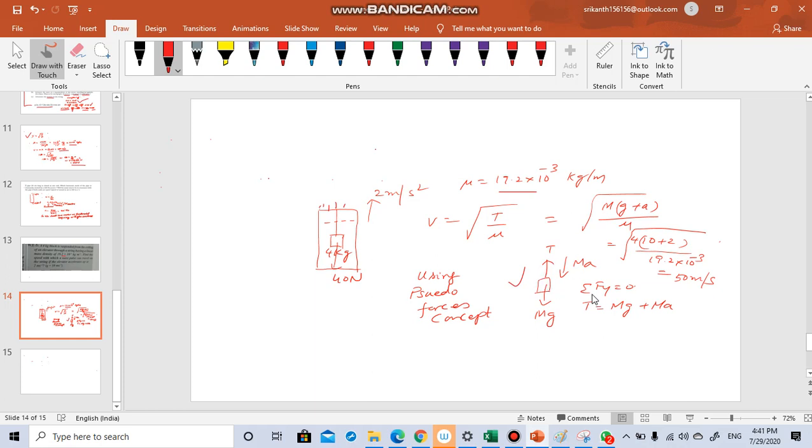So in statics what happens? Sigma Fy is equal to 0. T is in the upward direction, mg and ma are in the downward direction, and this is in equilibrium. That means T is equal to mg plus ma. So in the place of T you have to write this. M is given as 4 kg, g is 10, a value is 2, and mu is 19.2 times 10 power minus 3. Once you solve this, you get 50 meters per second.